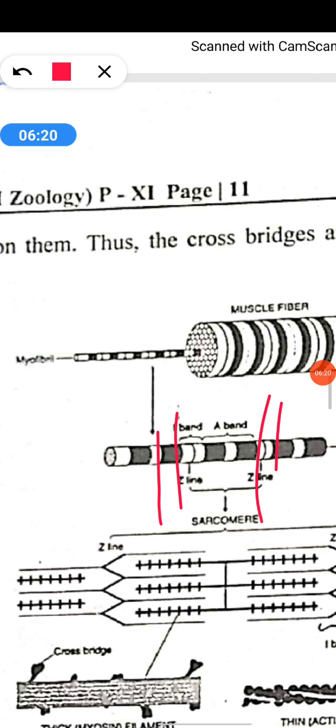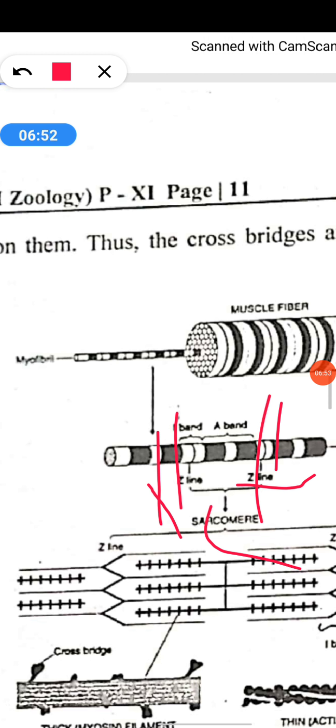In the center of each I band is an elastic fiber called the Z line, which bisects it. The thin filaments are firmly attached to the Z line. Thick filaments in the A band are held together in the middle of this band by the M line. This line is not shown here in this picture, but I will explain it in the next topic. The A and I bands are arranged alternately throughout the length of this myofibril.